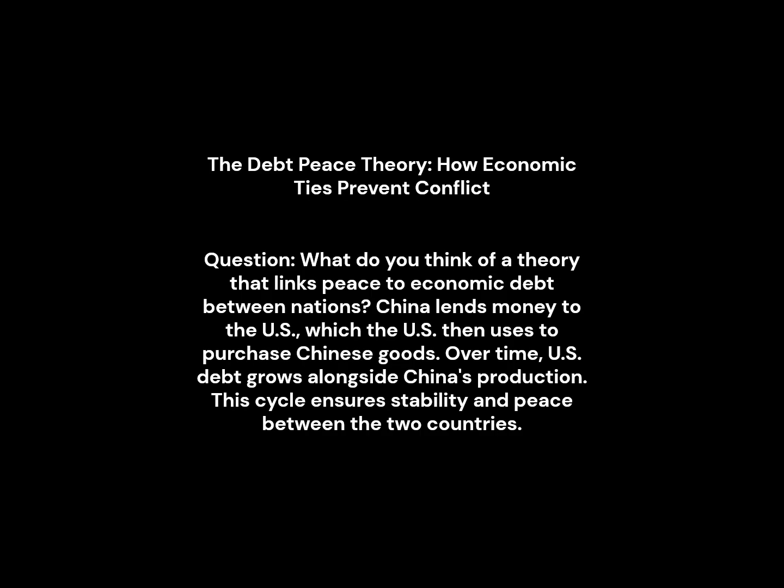The debt peace theory: how economic ties prevent conflict. Question: What do you think of a theory that links peace to economic debt between nations? China lends money to the US, which the US then uses to purchase Chinese goods. Over time, US debt grows alongside China's production. This cycle ensures stability and peace between the two countries.